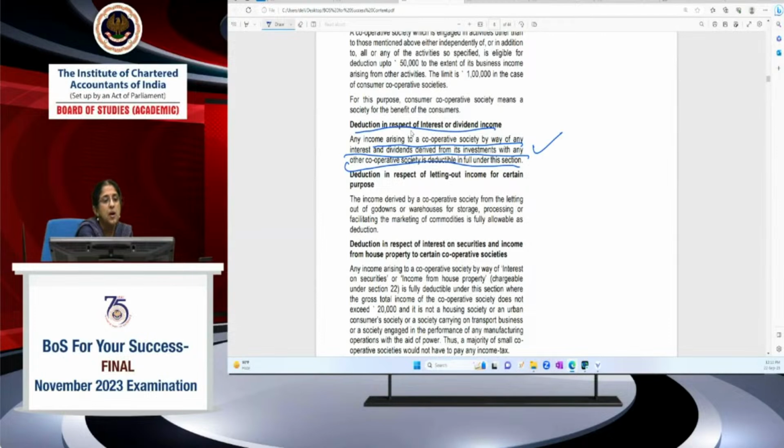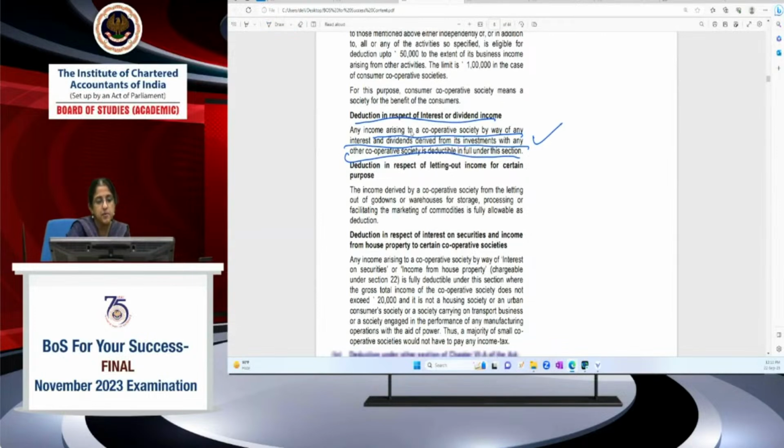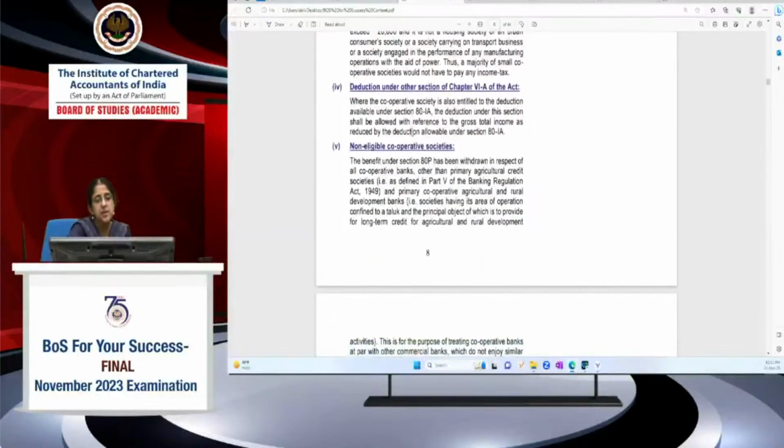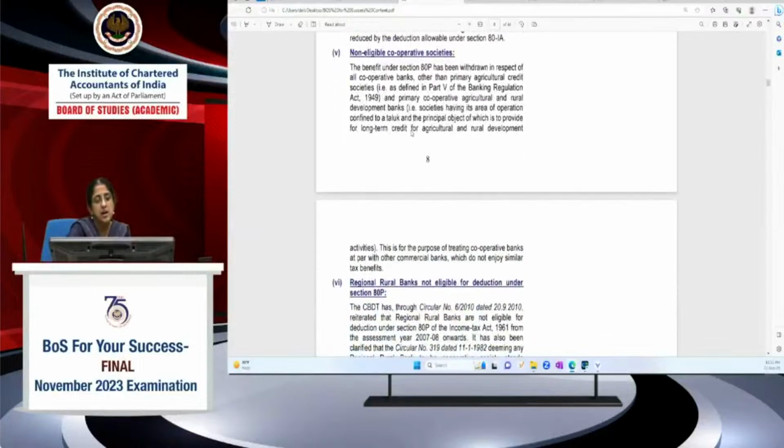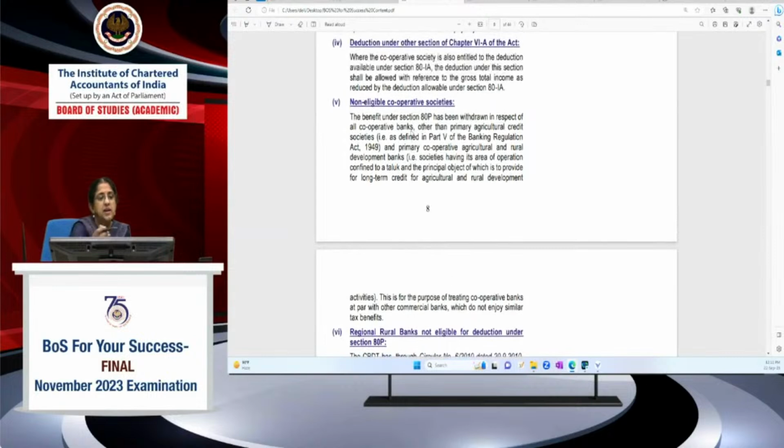Now, another important provision in this is that the benefit under section 80P has been withdrawn in respect of all cooperative banks other than primary agricultural cooperative societies and primary agricultural and rural development banks.